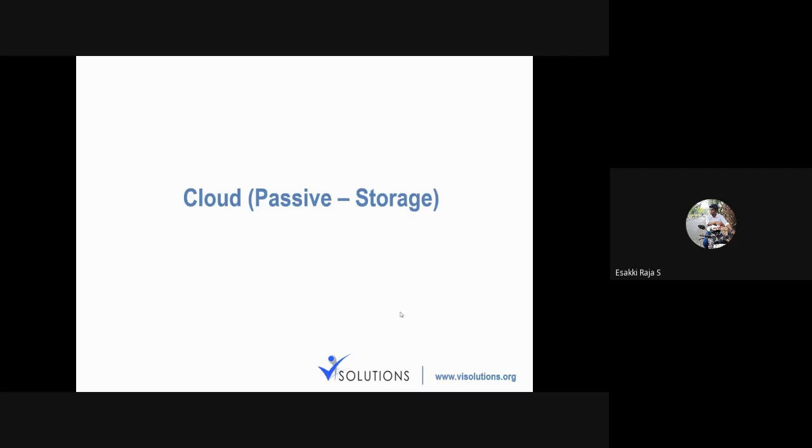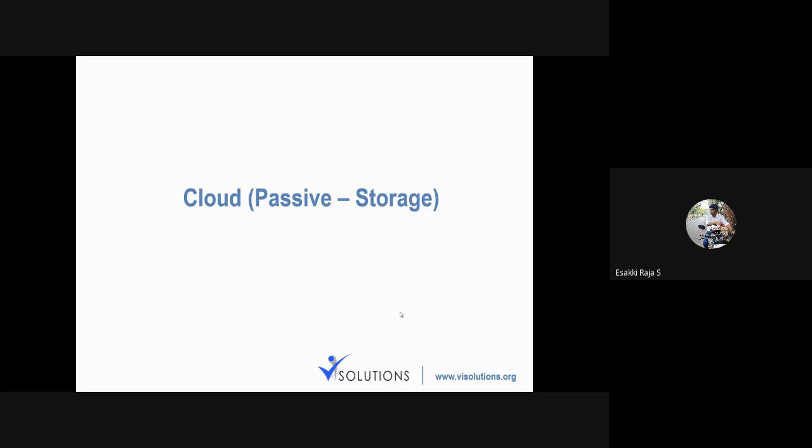The passive cloud is used only for storage purposes. For example, Google Drive: in Google Drive, I can store a file, and whenever I want, I can access it back. That is the functionality of a passive cloud. It can be used only for storage.